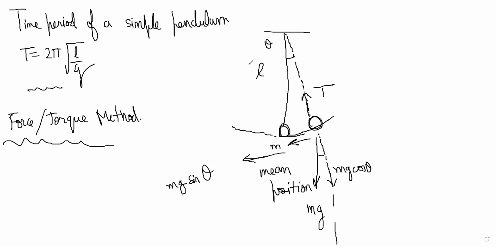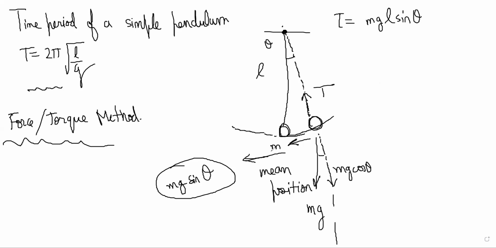So what will be easier to do here is a torque. Notice that the bob is suspended from the vertical point here, and this force mg sin theta will have a torque about this point. Torque of mg sin theta about this point will be mgl sin theta, because this is perpendicular to the string.